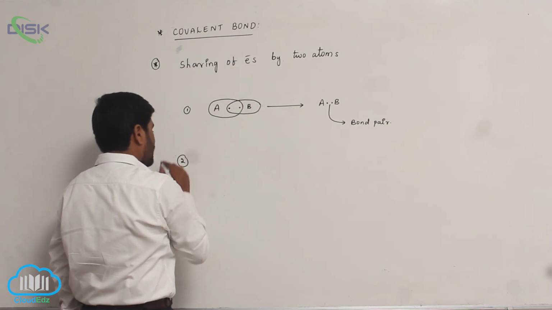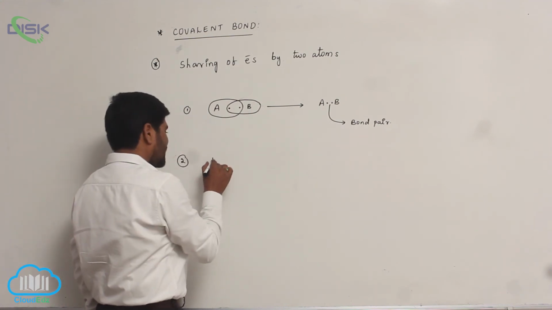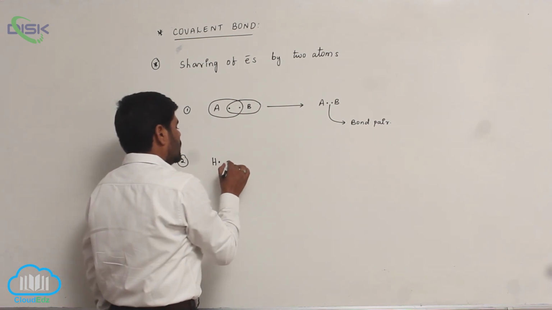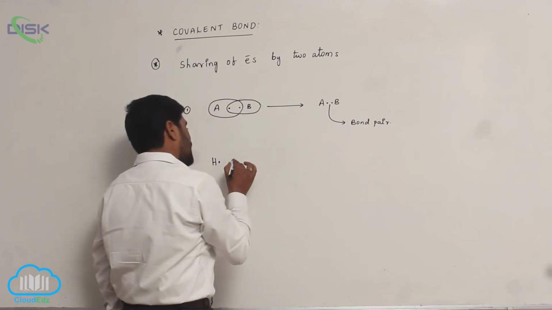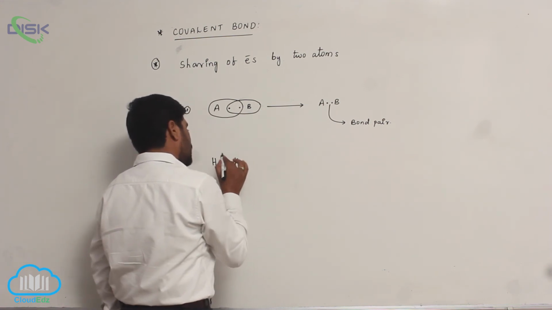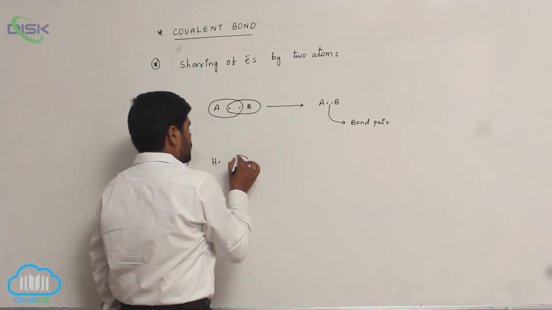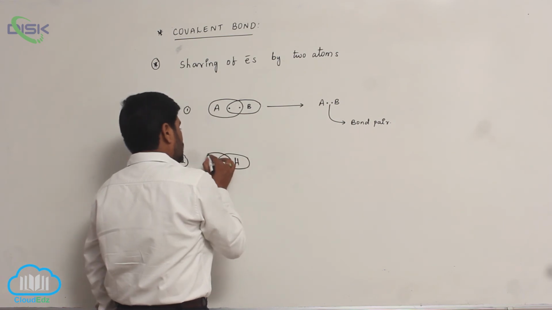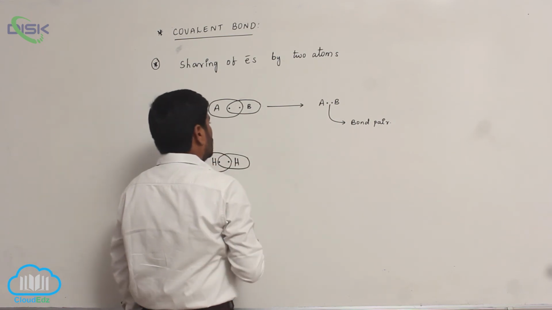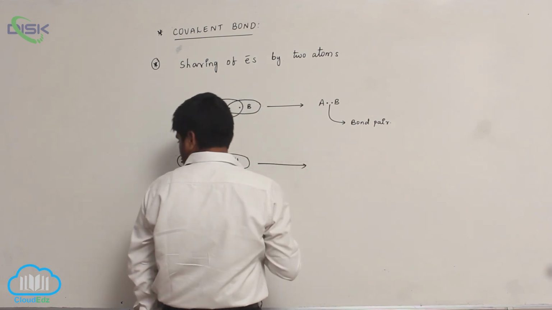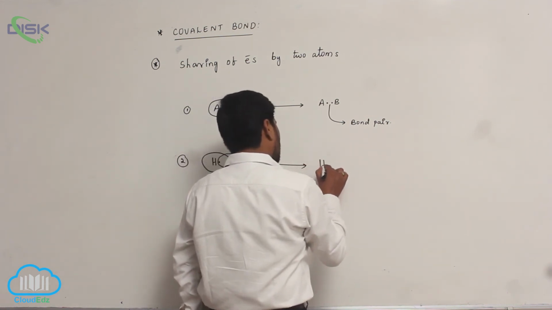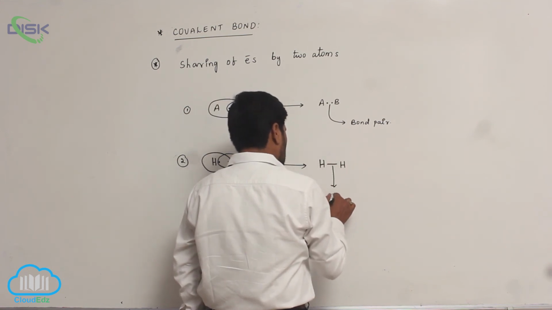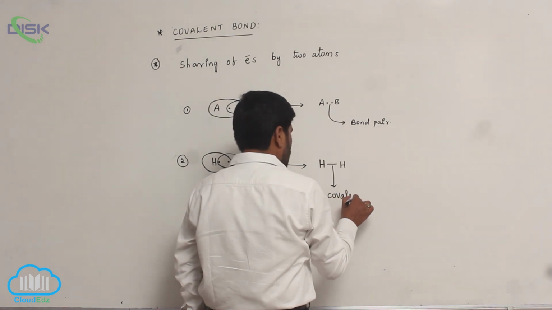The second example is hydrogen, which contains one electron. The next hydrogen also contains one electron. Due to the combination of these, an H-H bond is formed. This bond is known as covalent bond.